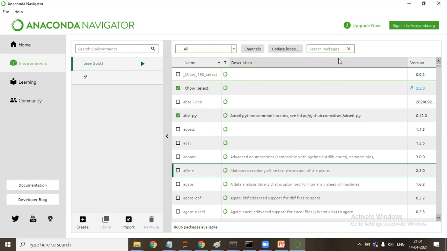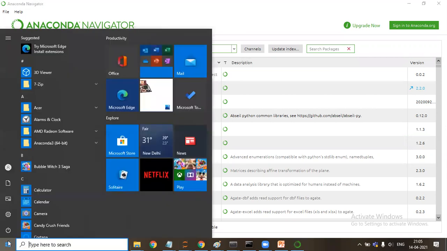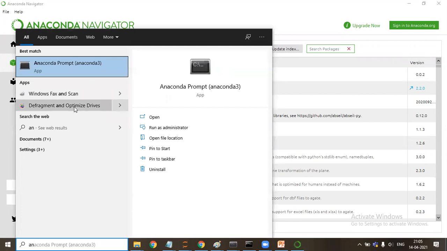Yes, sir. Sir, also one more thing, that conda prompt will come automatically? Yeah. Once you install Anaconda, Conda prompt gets installed automatically. Anaconda Navigator gets installed automatically, and some of the packages get installed automatically. Sir, actually, I already have Anaconda Navigator, but I don't have conda prompt. No, no. What you need to do is go here and say Anaconda prompt. Okay, okay.